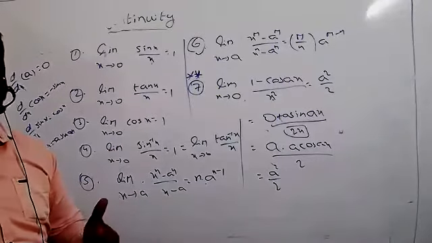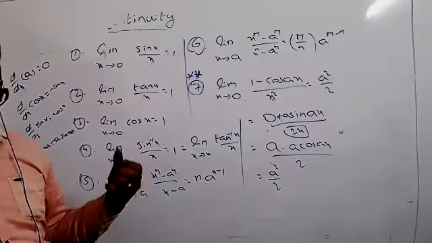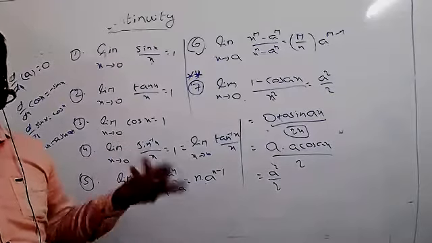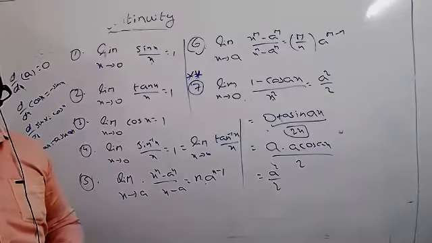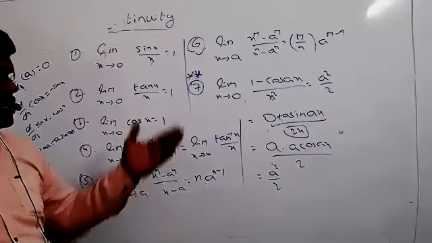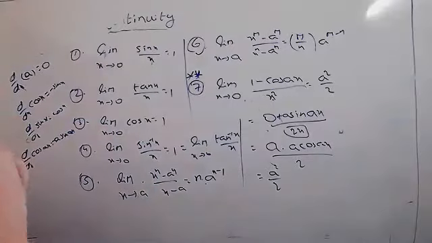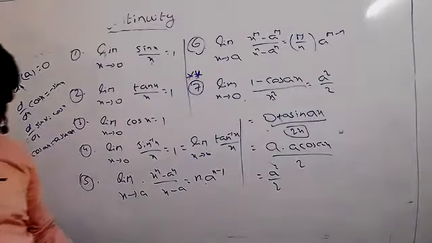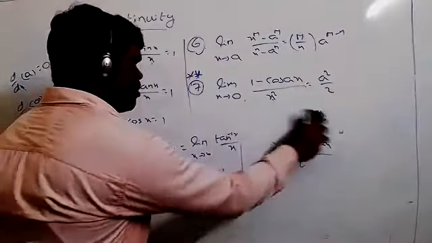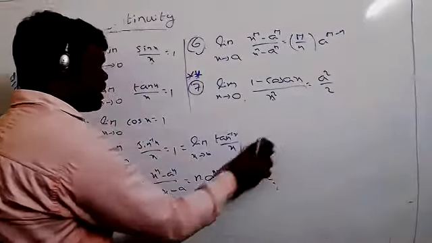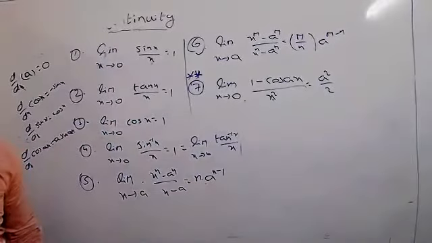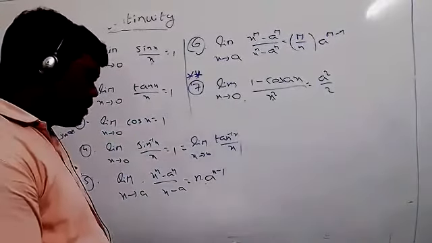Especially based on the continuity, we have to find the value of a, value of b. Means we have to find the unknown values. Finding the unknown values is more important. Okay, so just you can remember that one. It is one of the results now. Next, in the same way, if you want, you can write a few more. Actually the list of formulas is so long here, but taking all of them is simply a waste of time. Whatever formulas are required, I'll give you. Those only you can write now.